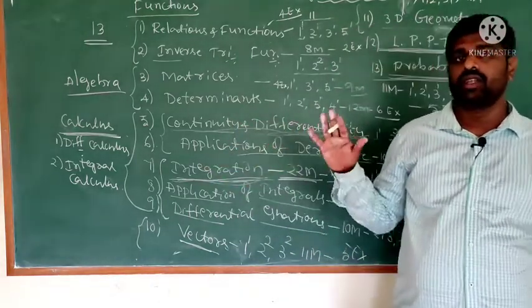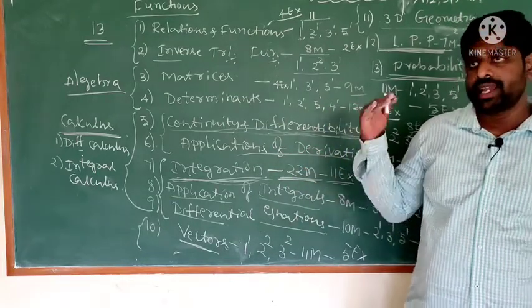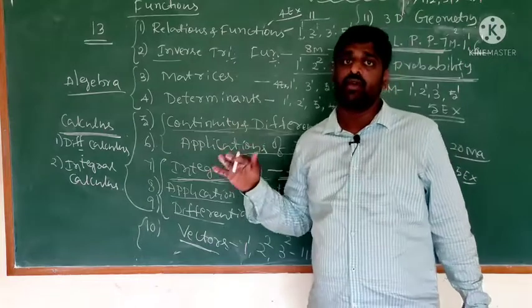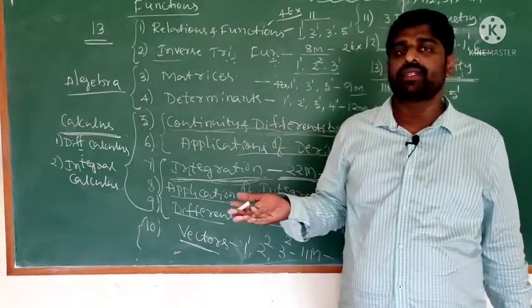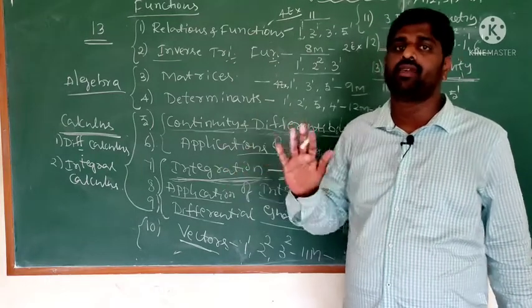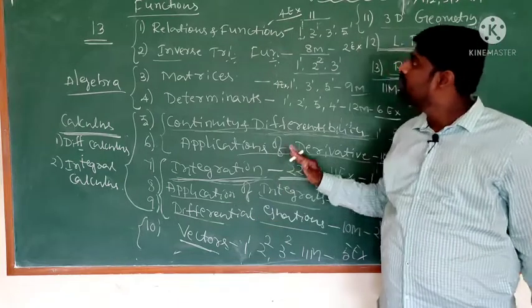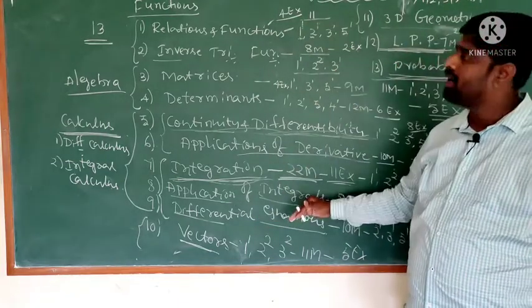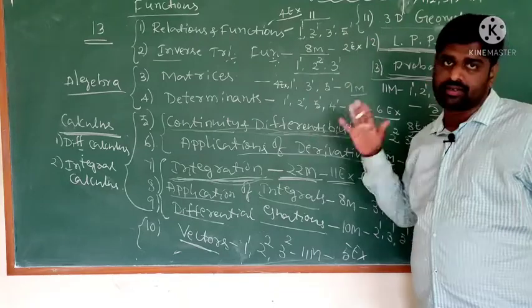Compared to second PU mathematics, first PU mathematics is easy. But second PU mathematics is also easy when you practice well. So this is the introduction of second PU mathematics and the blueprint of all chapters.